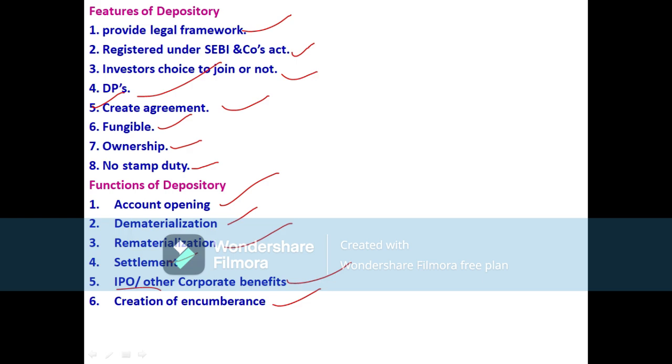There is a procedure for this, which we can see later on. For now, creation of encumbrance means collateral or security by pledge of shares. Then we can get that amount, and afterwards, if we repay it, our account will become normal again and we can trade again in that account. So this is about the features and functions of the depository.